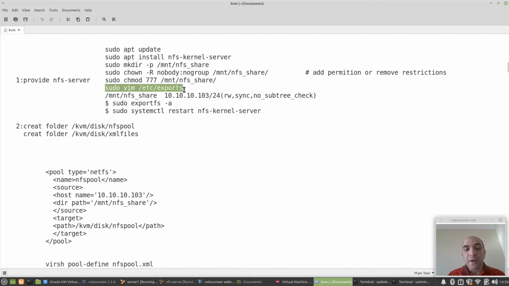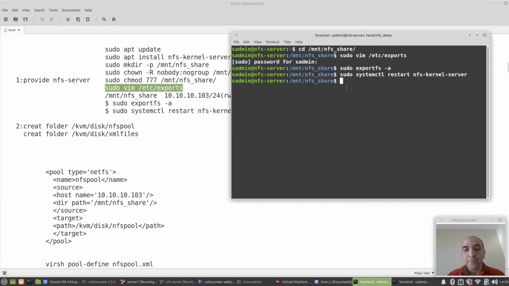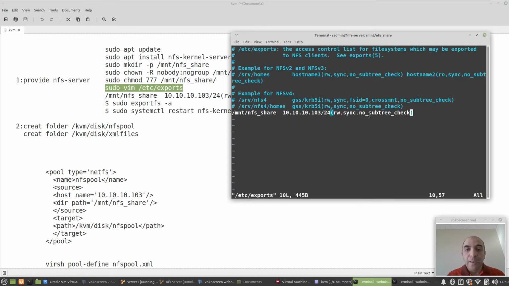Finally, I should modify this file and put this command inside the exports file. This is the IP of the NFS server and defining who has access to this.